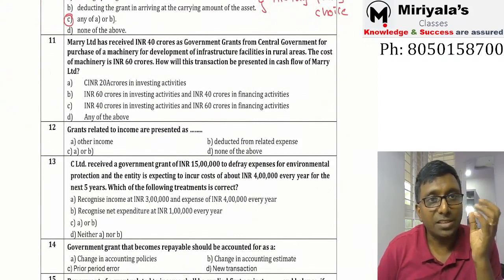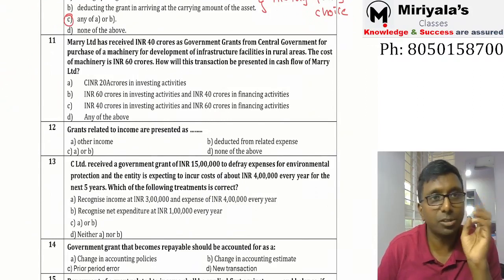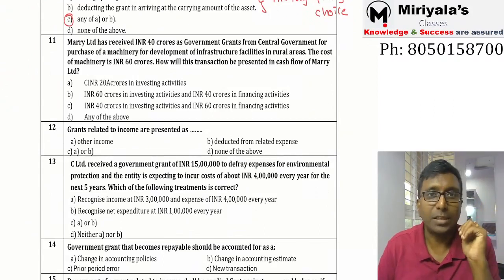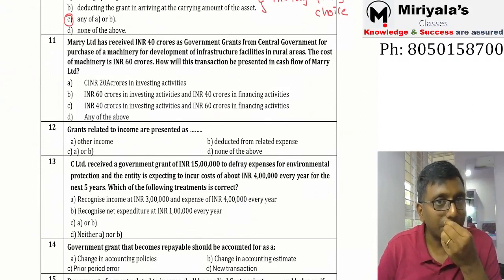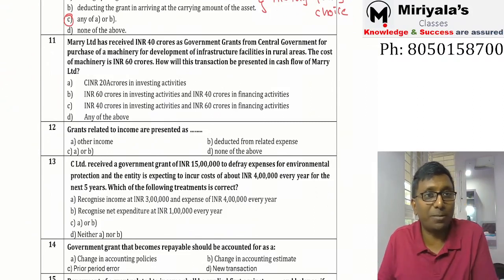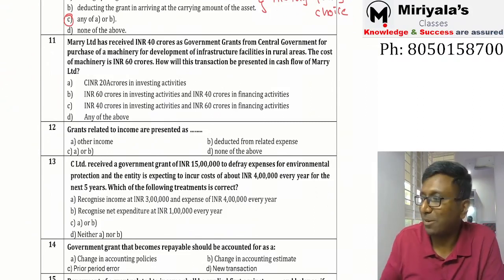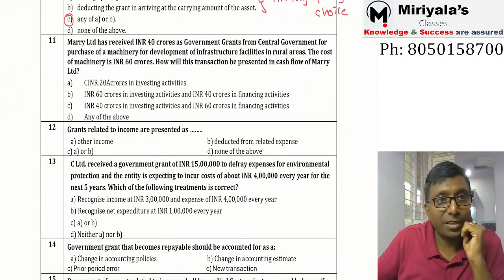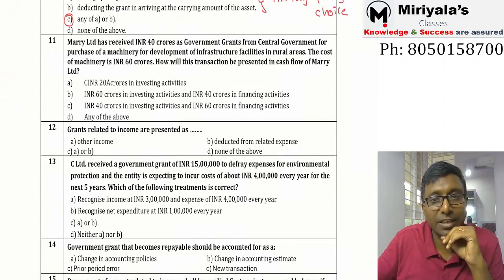Mary Limited has received 40 crore rupees as a government grant from the central government for the purchase of machinery, depreciable property, plant and equipment for development of infrastructure facilities in the rural areas. The cost of machinery is equal to 60 crore rupees. How will this transaction be presented? You bought it for 60 crore rupees, you received 40 crore rupees, not a problem. How will this transaction be presented in the cash flow statement of Mary Limited? 60 crore rupees investing activity, 40 crore rupees financing activity.